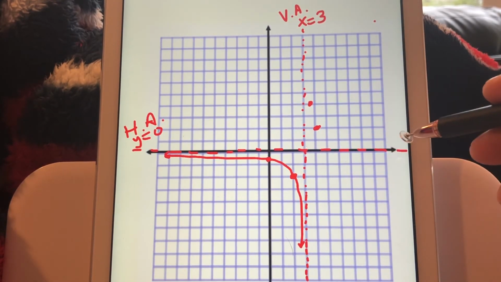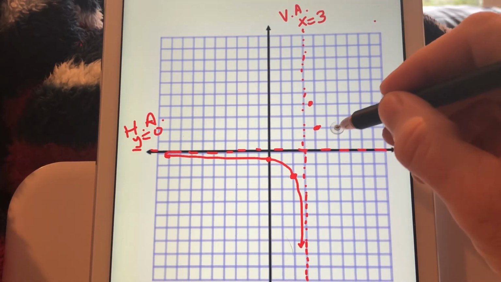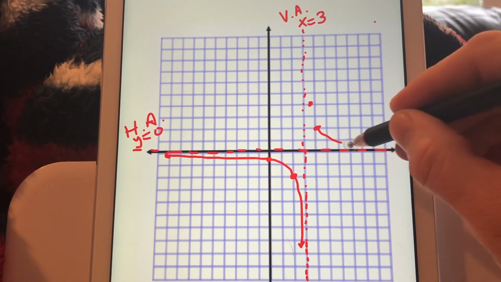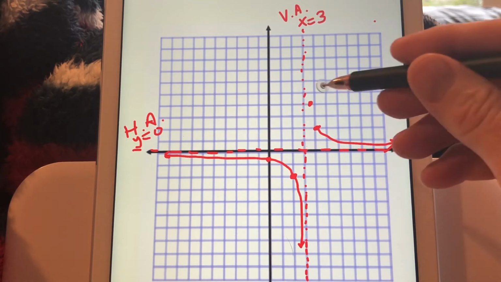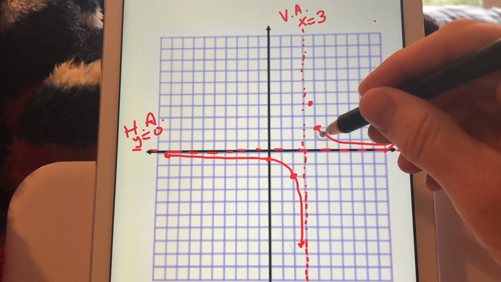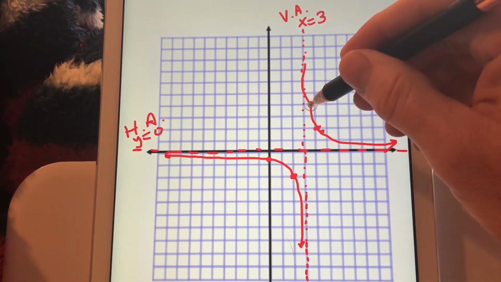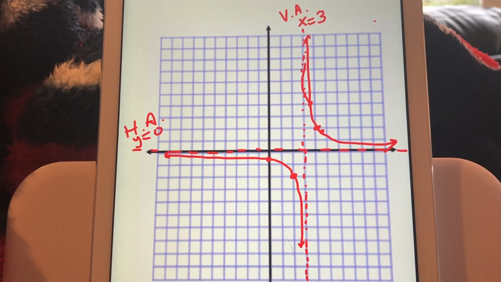But again, using the behavior, remember as x approached positive infinity, y approached 0 from above, and as we approached the vertical asymptote from the right, we were approaching positive infinity. So there's the graph for f of x equals 2 over x minus 3.